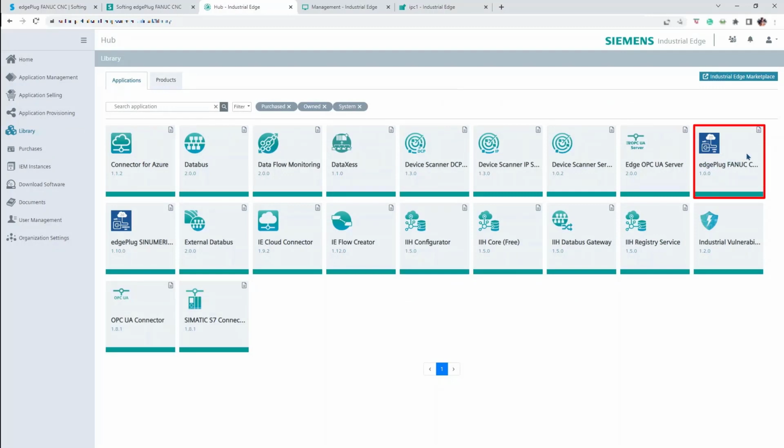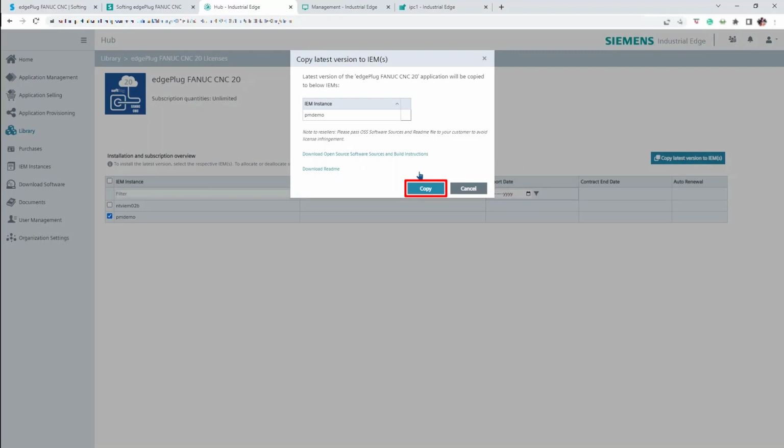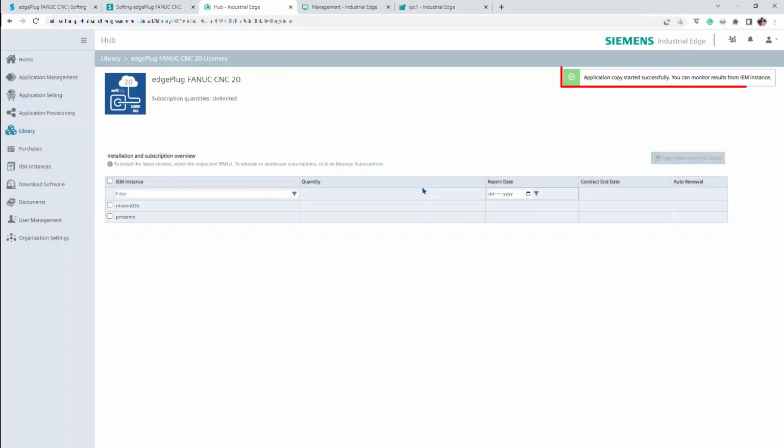Here you can click on the edgePlug FANUC CNC icon, select the IEM instances where you want to copy the app. Click on the Copy Latest Version to IEM button. Confirm the process with the Copy option. A message in the upper right corner should appear that the copying process has been successfully started.